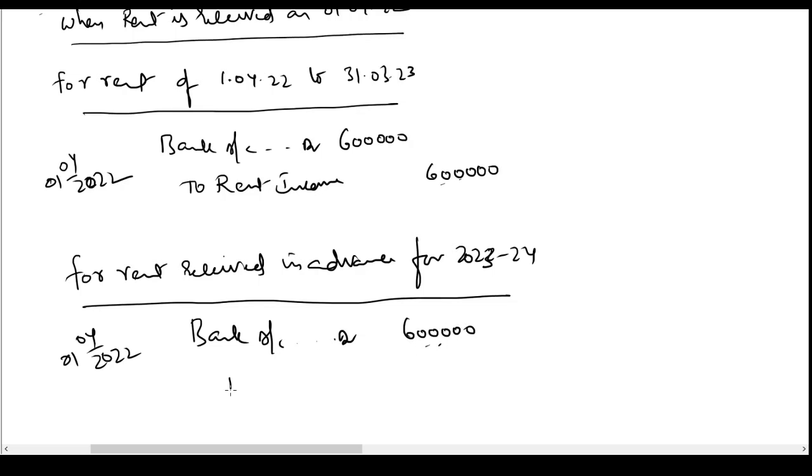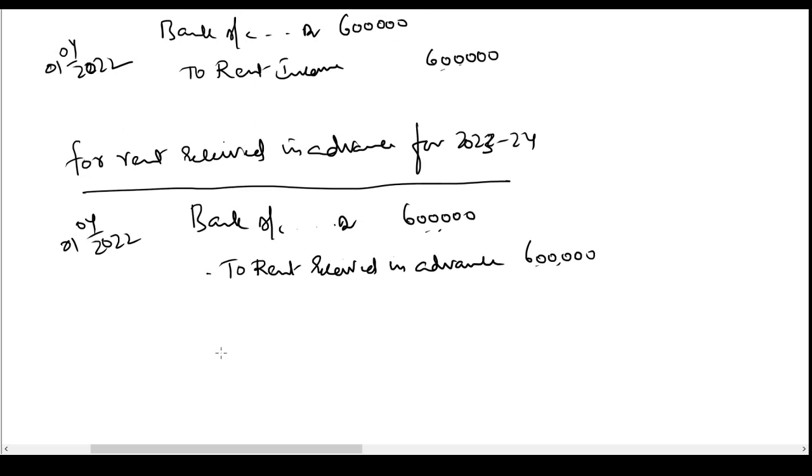But this money is not an income for me, it is not an income for the business. It is like a loan given by the tenant to the business. So till the time the period lapses, we are going to treat it as rent received in advance, 6 lakhs rupees. So on 1st April 22, we are not going to show this as income, we are going to show this as a liability. So what is the logic here?